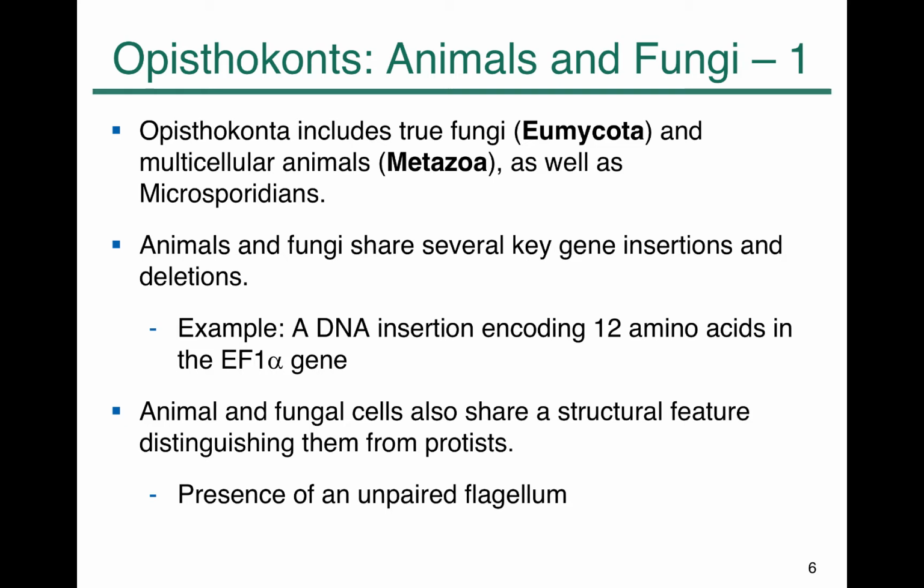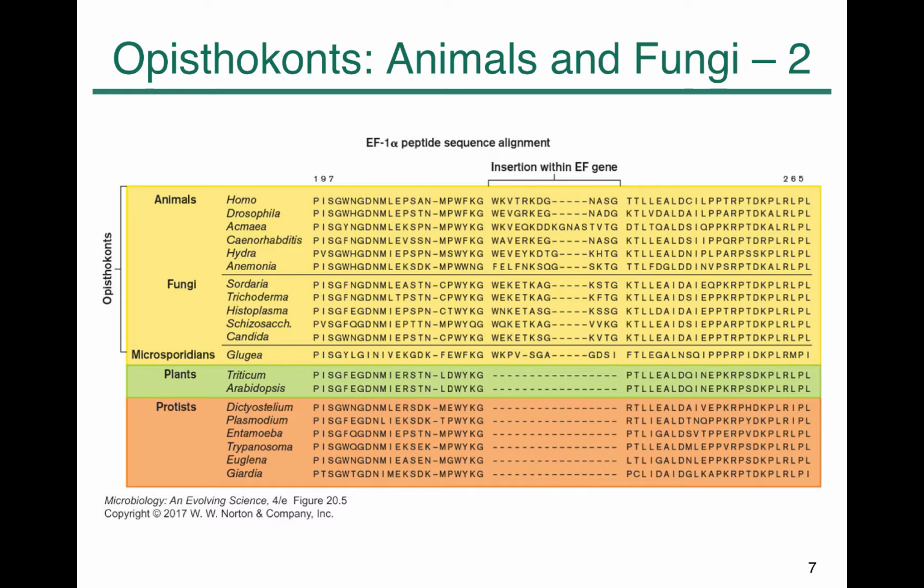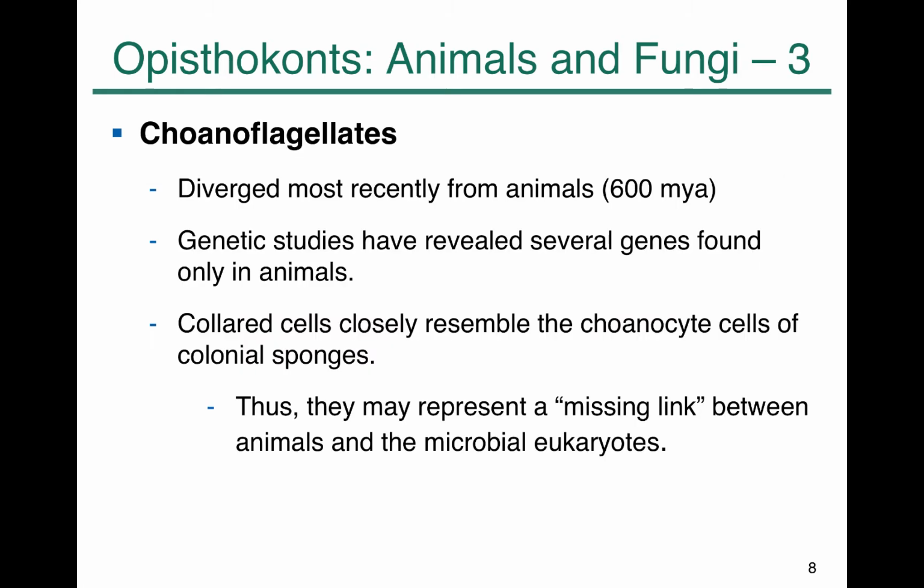Both animals and fungi have a 12 amino acid sequence insertion. As you can see on this table, shown in the yellow box are Opisthokonts: animals, fungi, and microsporidians. All of them have the 12 amino acid insertion sequence shown here, which is not found in either plants or other protistic organisms.